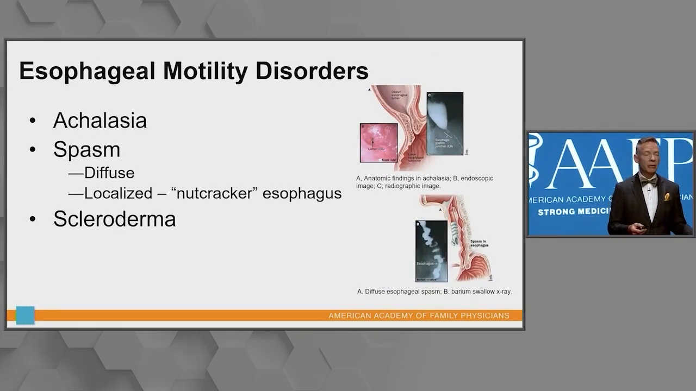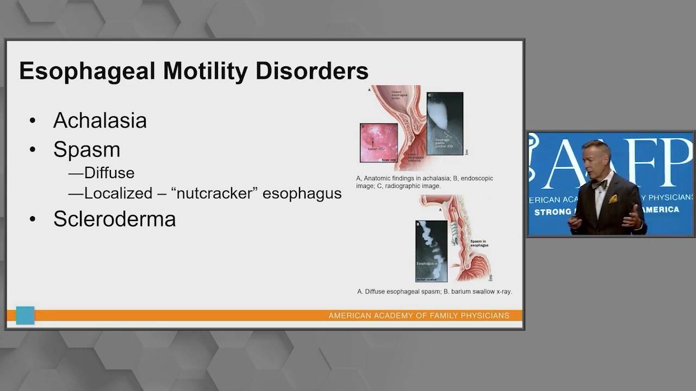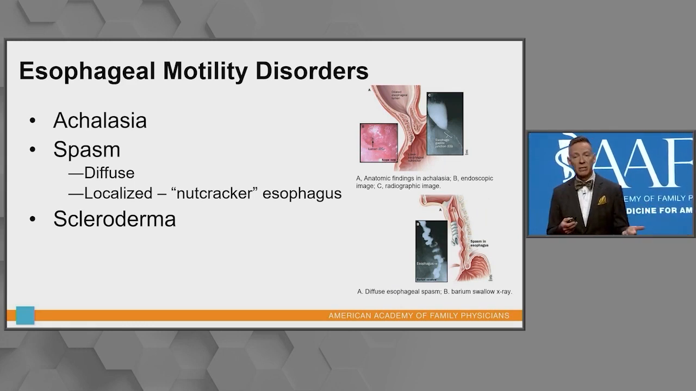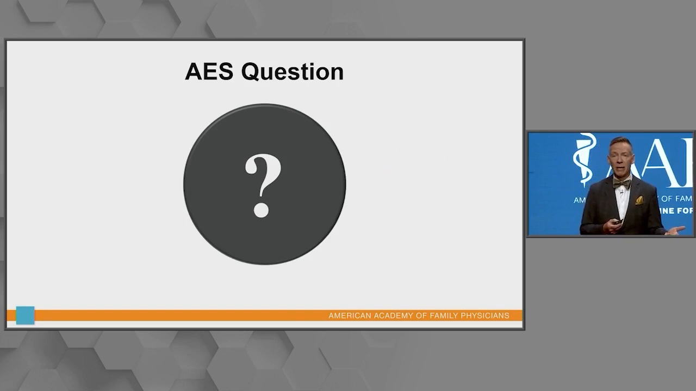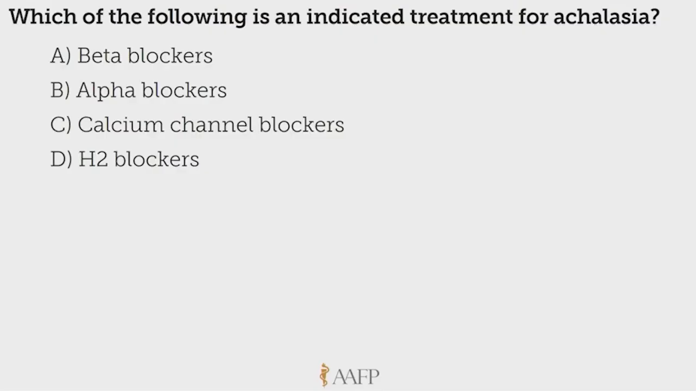Now, when we look at motility disorders from the standpoint of the boards, I want you to be aware of three things: achalasia, spasm, and scleroderma. And let's start with this question based on those issues. Which of the following is an indicated treatment for achalasia? Are we going to use beta blockers, alpha blockers, calcium channel blockers, or H2 blockers? So we're treating this. What are we going to use?